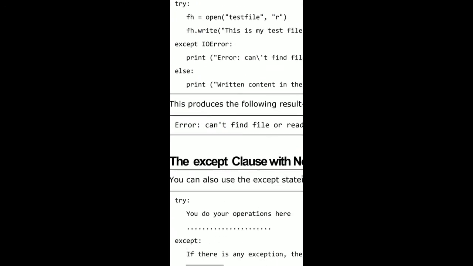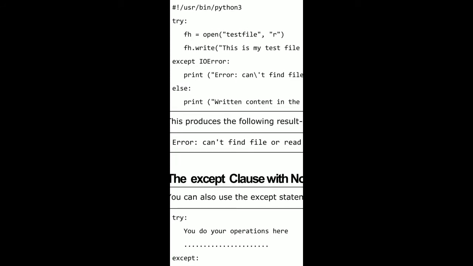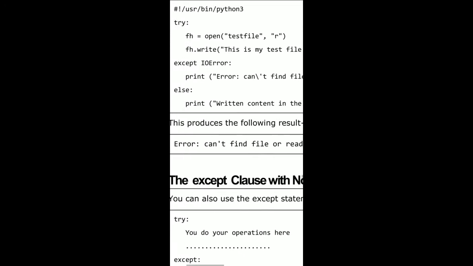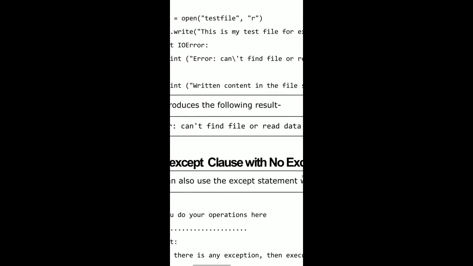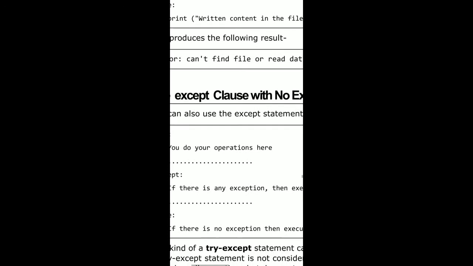Consider another example. Here also I have taken a try block and written two statements. I have opened the test file in read mode. In the previous example I opened the test file in write mode; here, read mode is only for reading purposes. If this try block raises an error, then the cursor goes to the input output error block and executes the print statement under it, else the cursor goes to the else statement and executes the statement written under it. As soon as I compile the program, it produces the following result without changing anything.